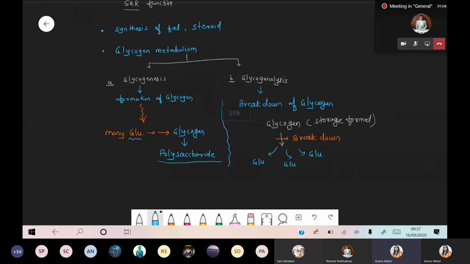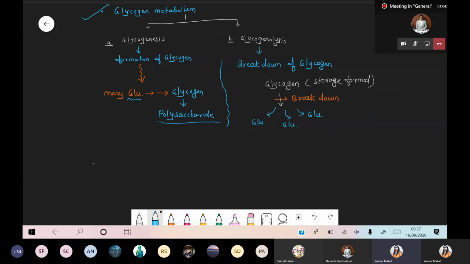These are the synthesis of fat and the steroid. Number 1 function. Number 2 function, that is glycogen metabolism. Number 3rd function is involved in microbodies formation.